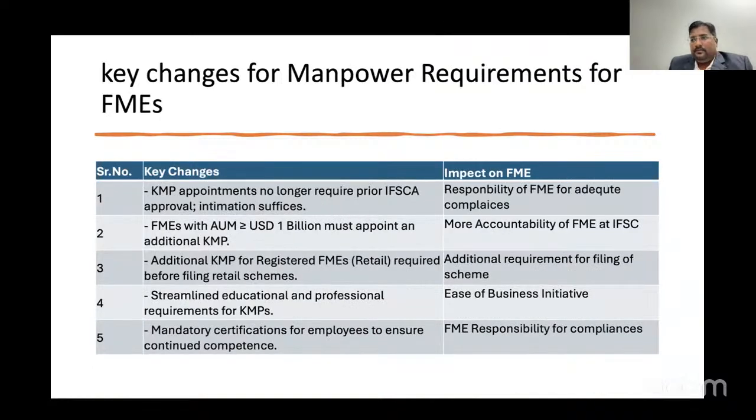Now, with this new press release, on the FME requirement, which is one of the premises to set up any fund here at Gift City: earlier, compulsory prior approval was required for the appointment of the KMPs based on the qualifications mentioned under regulation 7 of the FME 2022 rules.